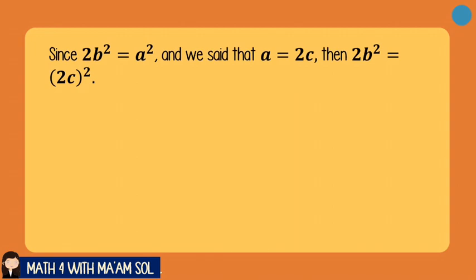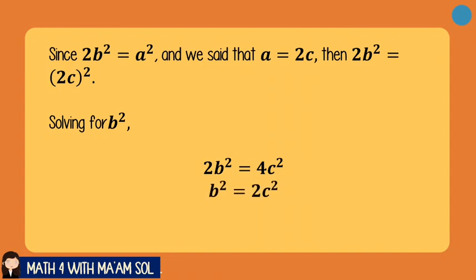Since 2b squared is equal to a squared, and we said that a is equal to 2c, then plugging 2c into a squared, we get 2b squared is equal to the quantity 2c squared. Now solving for b squared, we have 2b squared equals 4c squared.